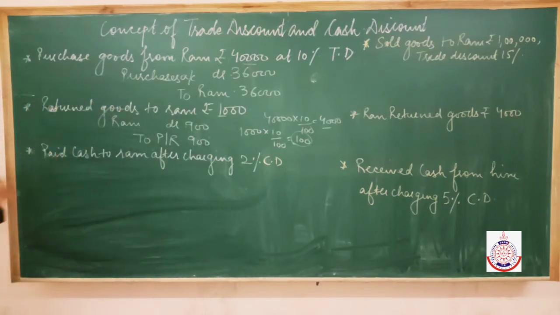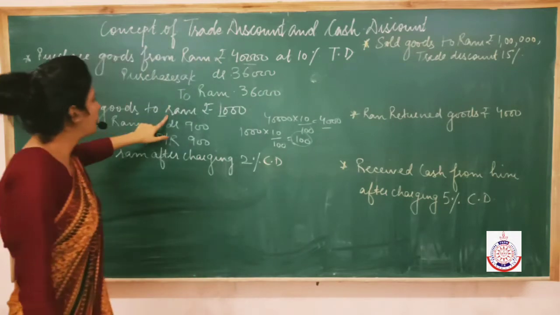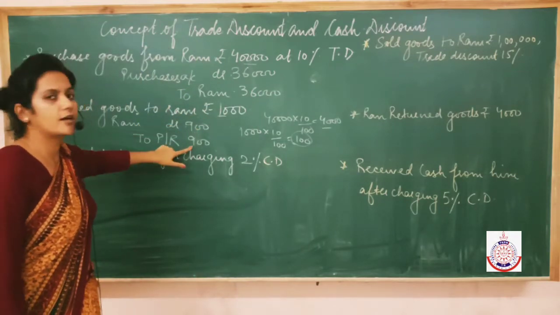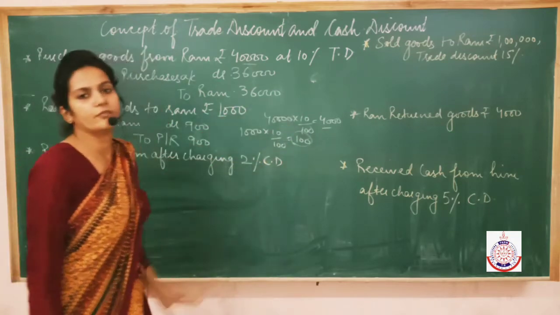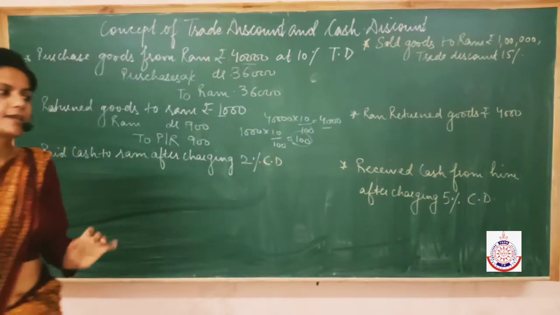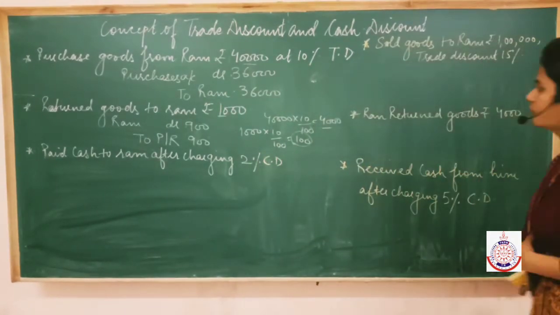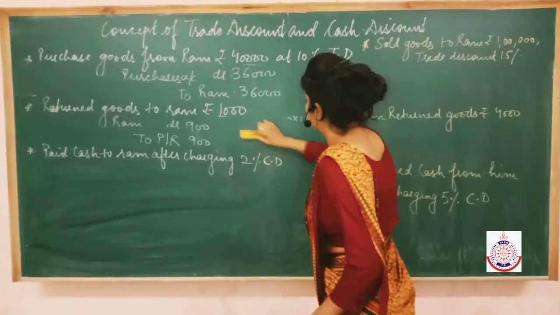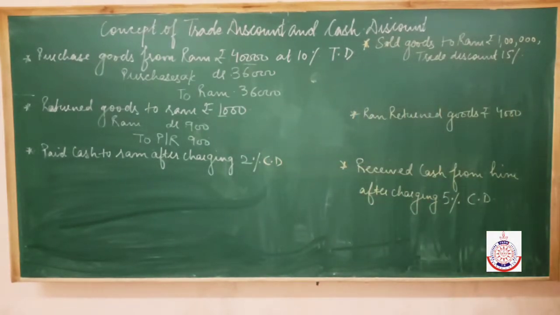Please just make a note, pen it down, that if you are purchasing goods after charging trade discount, then the return will also be after charging trade discount only, and we are not going to show this calculation. This everything we have to do in rough. We are not going to show this calculation. Now check.